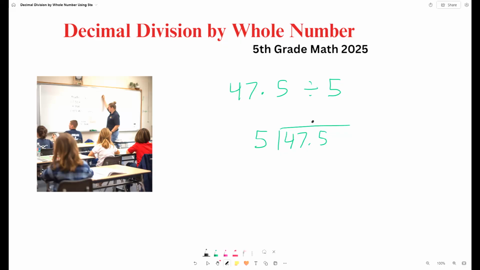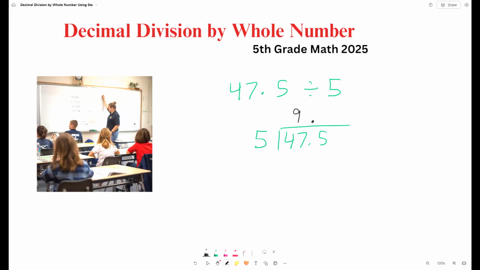Now how many times does 5 go into 47? Let's see. 8 times 5 is 40, so that is close to 47. But let's see if we can go one more. 9 times 5 is 45. I think that would be good. Let's put 9 here, so that will be 9 times 5, 45.